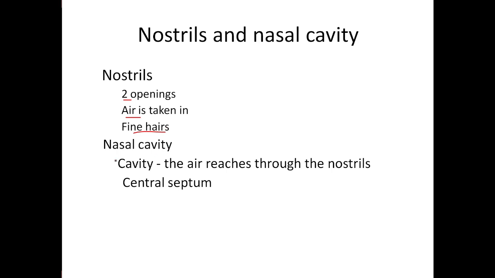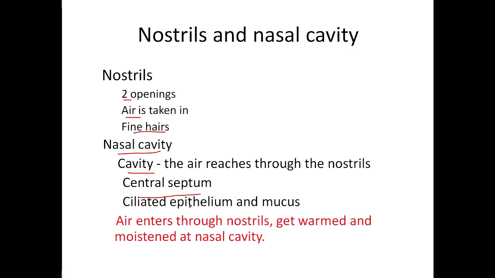Now the air enters into our nasal cavity, which is present behind our nostril. In that nasal cavity we have the central septum. This region is called the central septum, which divides our nostrils into two openings, right and left. Inside the nasal cavity we also have ciliated epithelium and mucous region. This ciliated epithelium is nothing but hair-like projections. Again, it prevents dust particles from entering, and mucus gives the moisture content to that air. So the air that enters through the nostrils gets warmed and moistened in this nasal cavity.